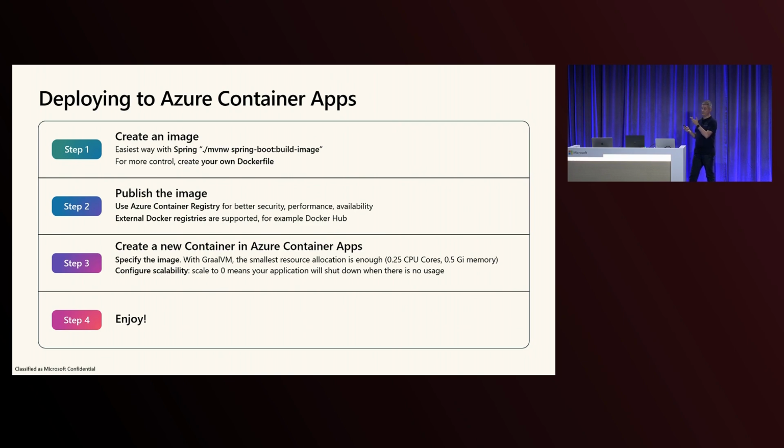And by the way, how do you deploy to container apps? It's very, very, very easy. Basically, you need to create an image. With Spring Boot, you've got 2 options. Either you use the Spring Boot plugin, which works wonderfully well. That's what you should use normally. Or if you want more control, you can use a Docker file. Again, here I'm doing some stuff. You see my Docker file. I'm doing some stuff to install the Azure CLI and so on. So I need a little bit more control. So here I'm using a Docker file for this.